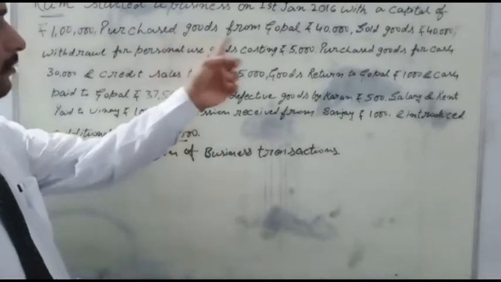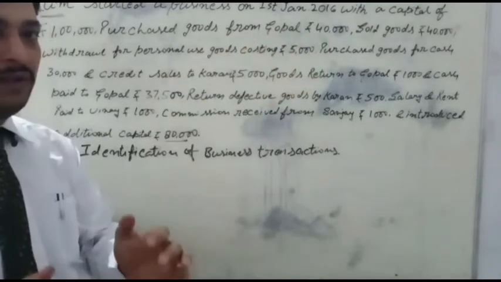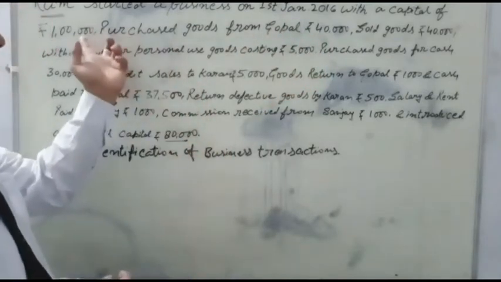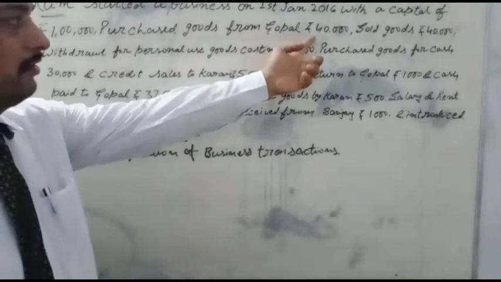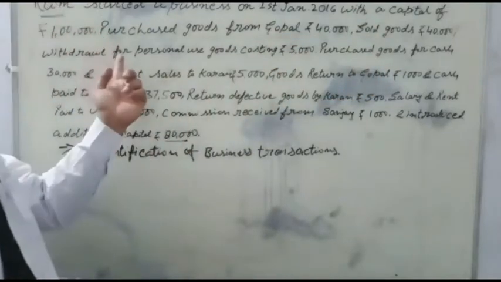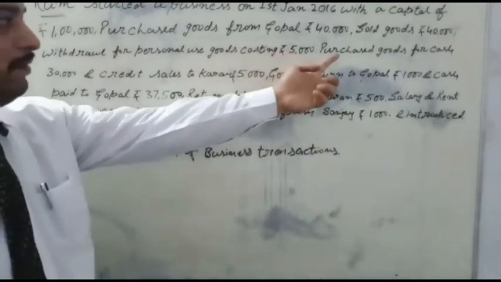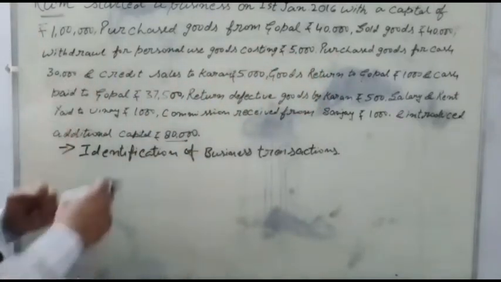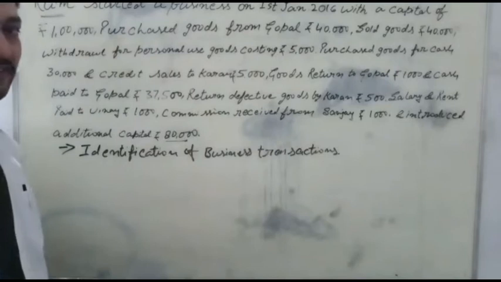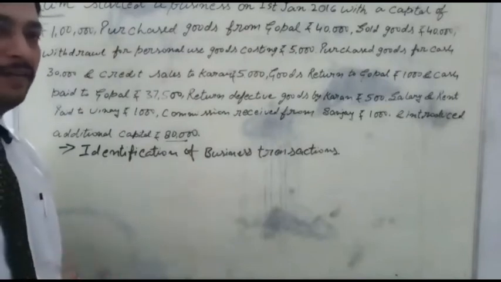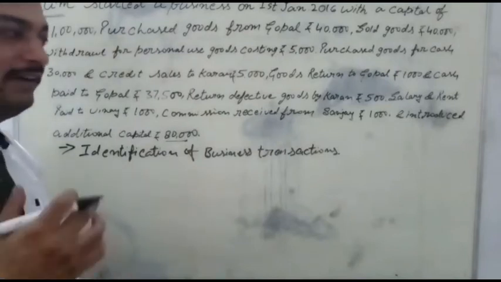It means transactions with an amount, for example, our investment, the capital; purchase 40,000, goods sold 40,000, personal withdrawal from the firm 5,000, purchase cash 30,000. These are all business transactions because they are in monetary terms.